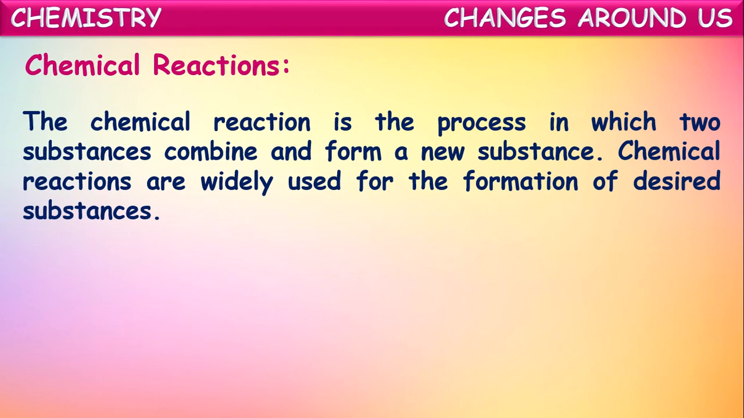Chemical reactions are generally used for the formation of desired substances. For example, if we want to prepare ammonia, we mix nitrogen and hydrogen. By the reaction of nitrogen and hydrogen, we get ammonia. In a similar way, if we want to get carbon dioxide, carbon and oxygen undergo a chemical reaction. So we take the chemical reaction of carbon with oxygen to produce carbon dioxide.